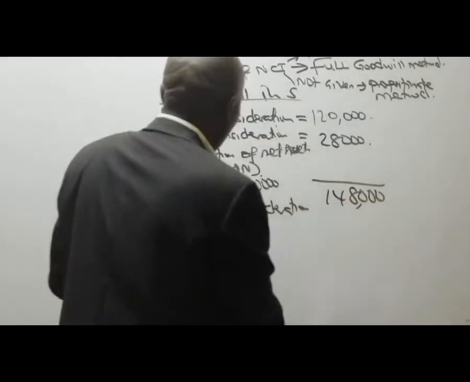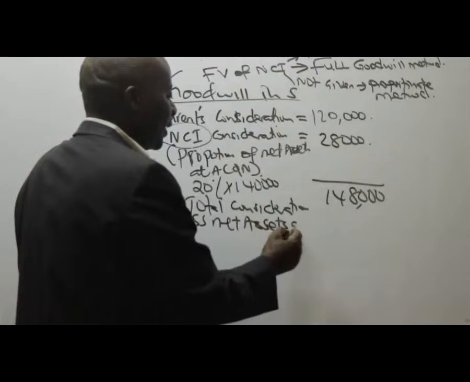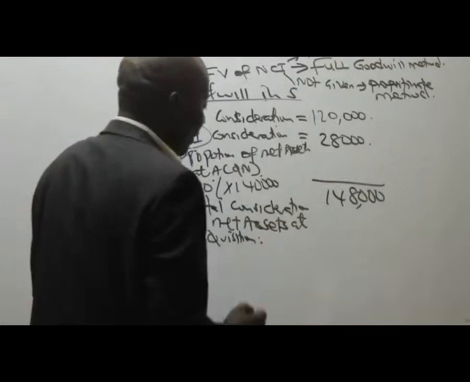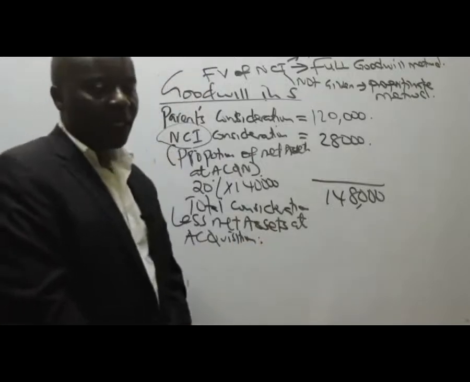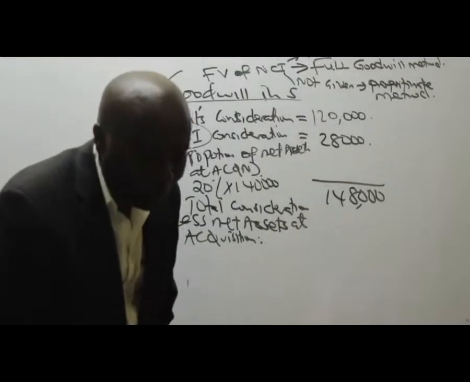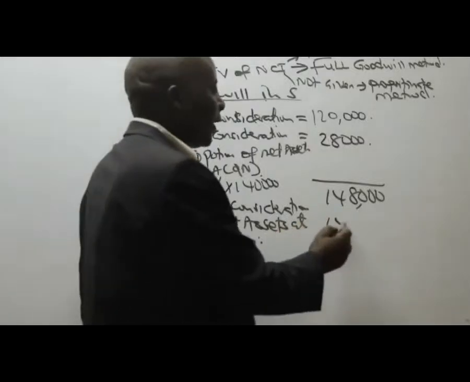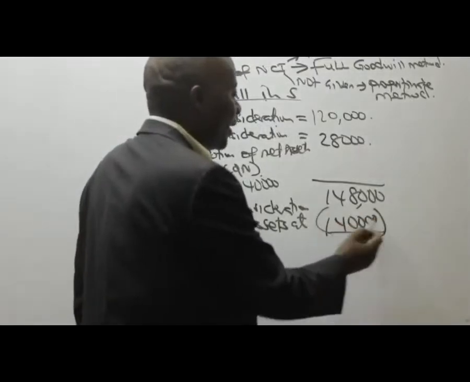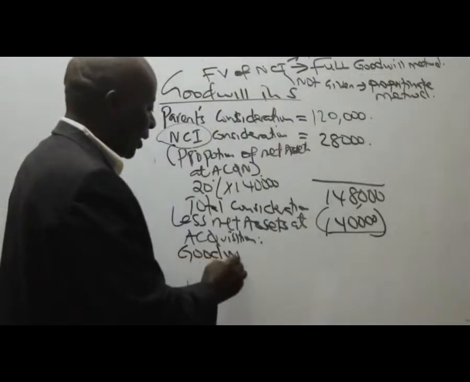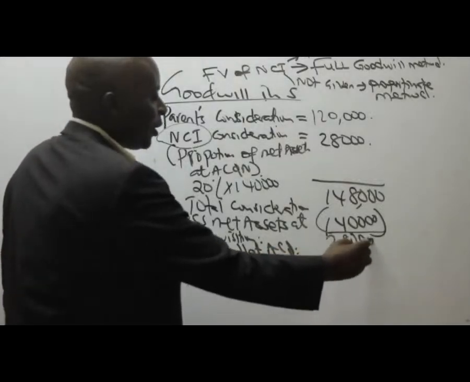And then now what do you do? You come and less net assets at acquisition, which you guys gave me a figure of 140,000. When you subtract these, you'll be able to get what we call goodwill at acquisition, of 28,000.